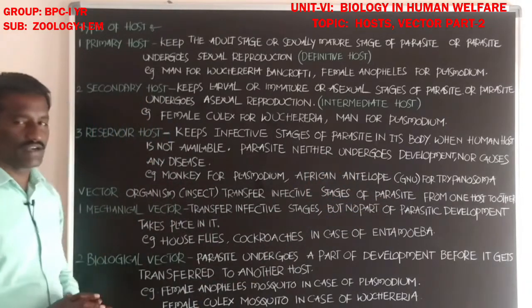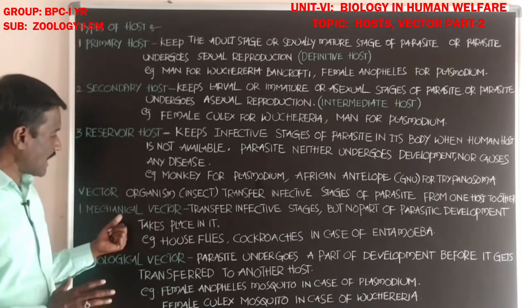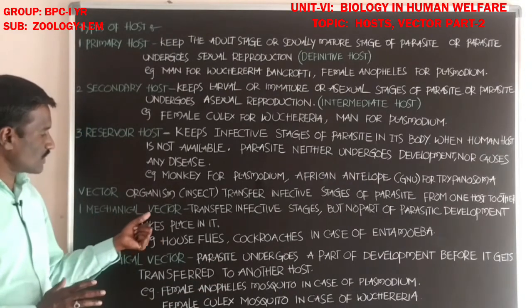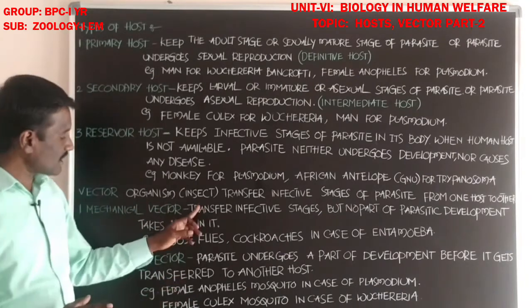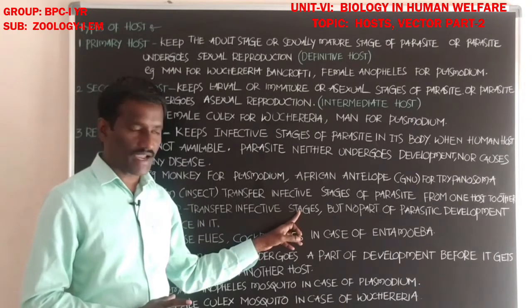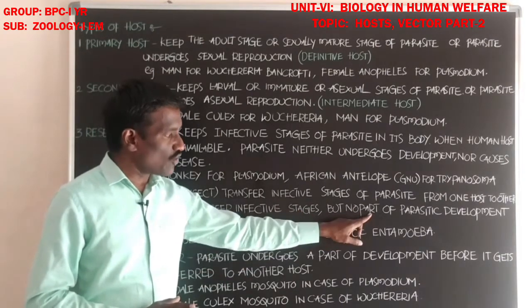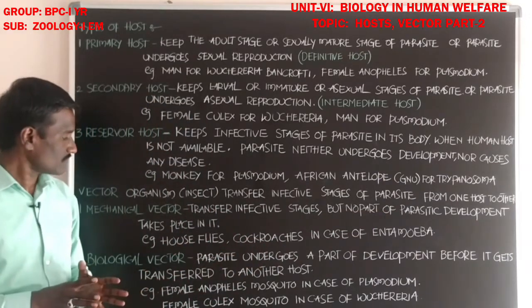Next, vectors are also divided into two types. One is the mechanical vector. What about the mechanical vector? It is the vector that transfers the infective stages of the parasite, but no part of parasitic development takes place.